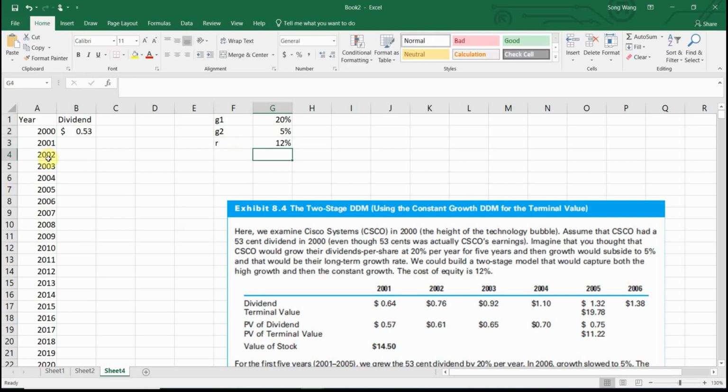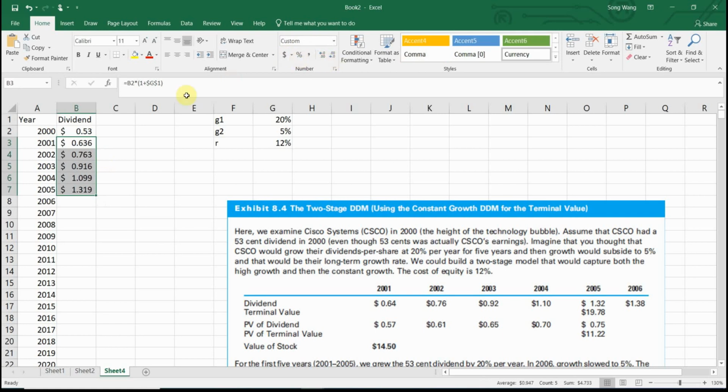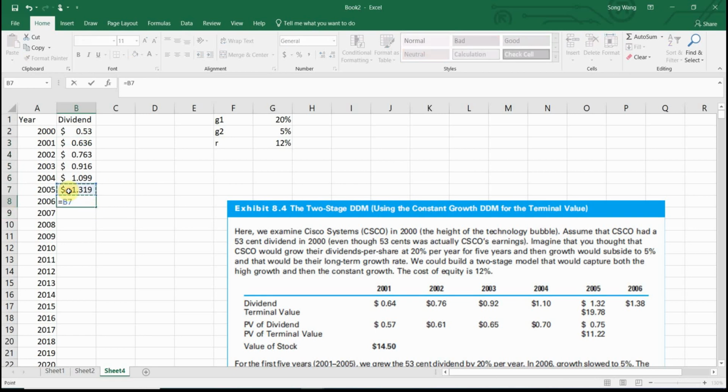12%. All right, so let it grow by 1 plus 20% for the first 5 years. Lock this growth rate, okay? And then all the way to 2005. Make the format a little bit nicer. And then starting from year 5, it will grow at a rate of 5%.